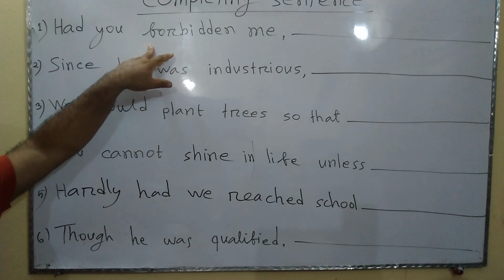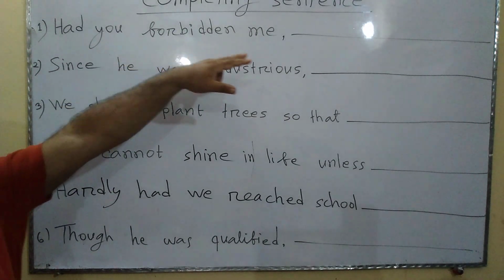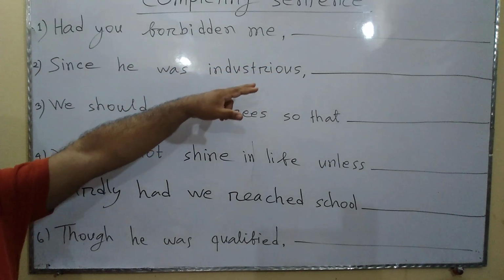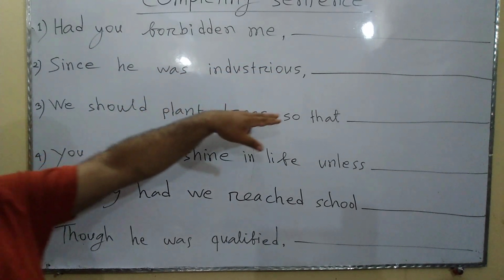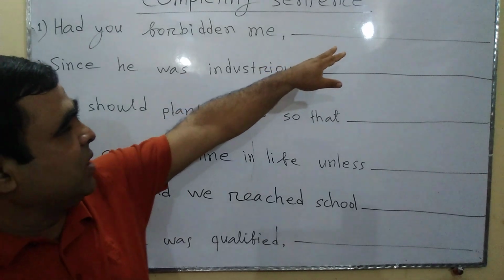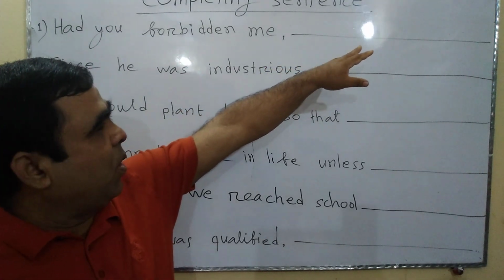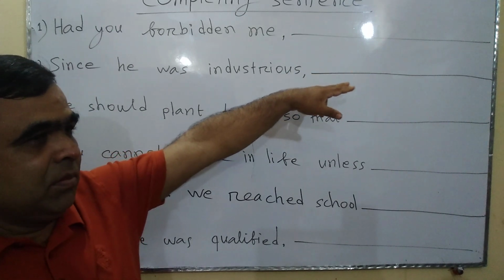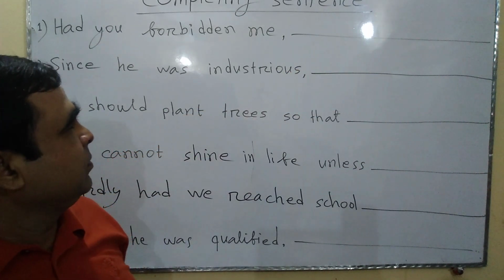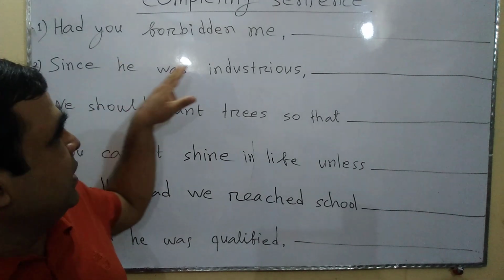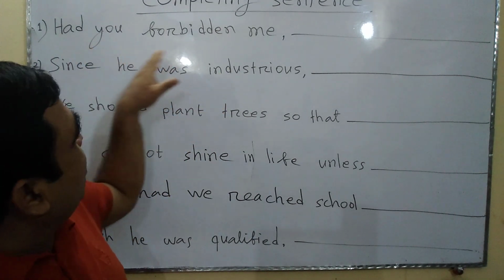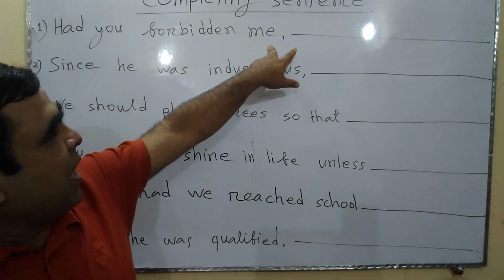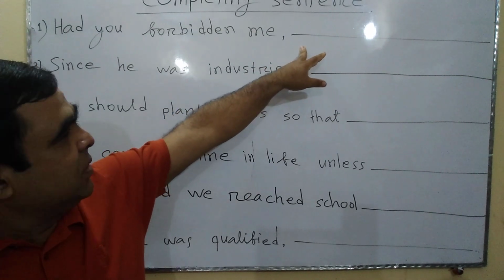in past perfect tense. In that case, another part of that sentence would be written as subject plus would have or could have, then the past participle form of the needed verb. So I can write here, if you had forbidden me, I would not have gone there.